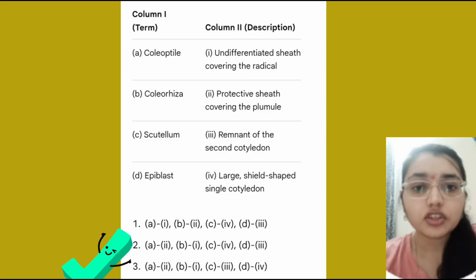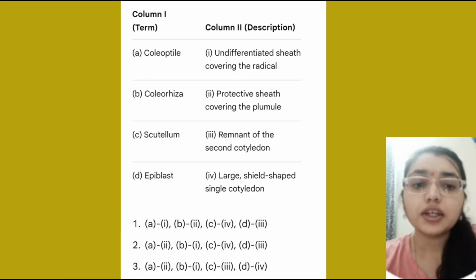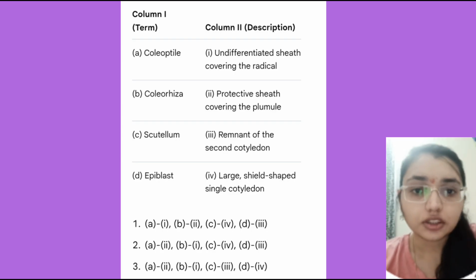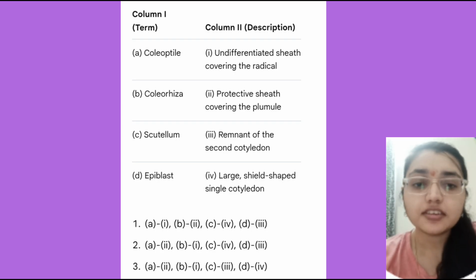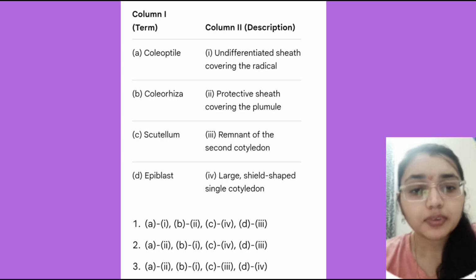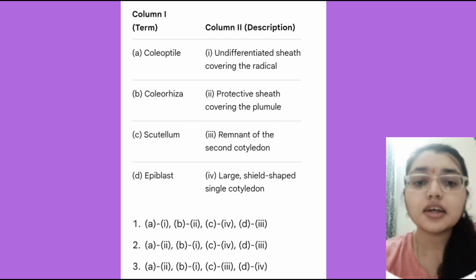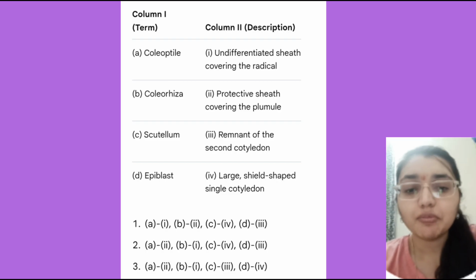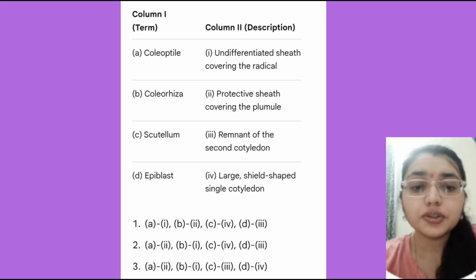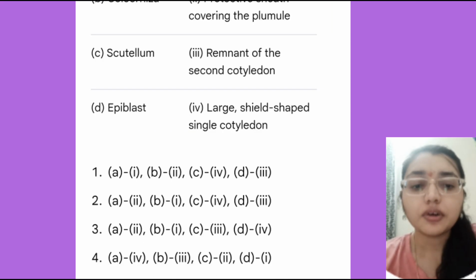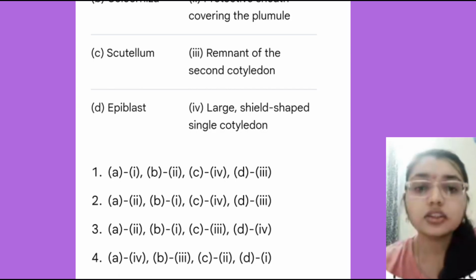In a monocot seed, the coleoptile is a protective sheath covering the young shoot apex, that is the plumule, while the coleorhiza protects the young root cap, that is the radicle. The scutellum is the largest single cotyledon, and the epiblast represents the reduced scale-like remnant of the second cotyledon. Here in question number 13, the correct option is